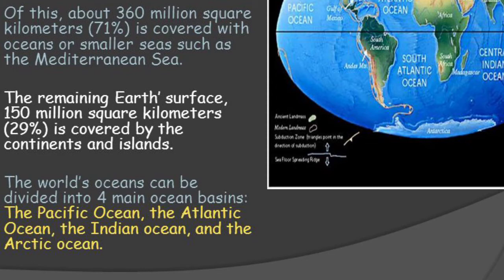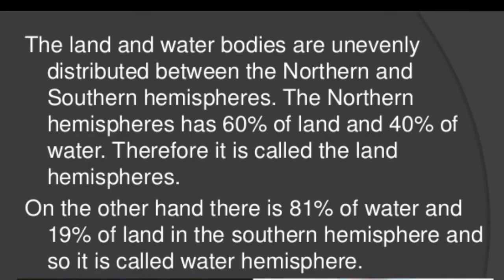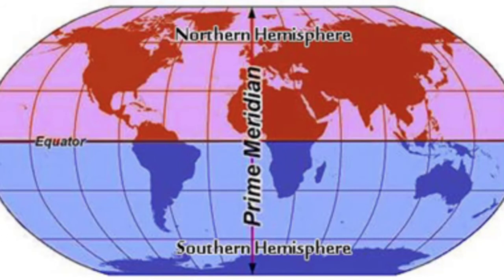The land and water bodies are unevenly distributed between the northern and the southern hemispheres. The northern hemisphere has 60% of land and 40% of water. Therefore, it is called the land hemisphere. On the other hand, there is 81% of water and 19% of land in the southern hemisphere, and so it is called the water hemisphere.